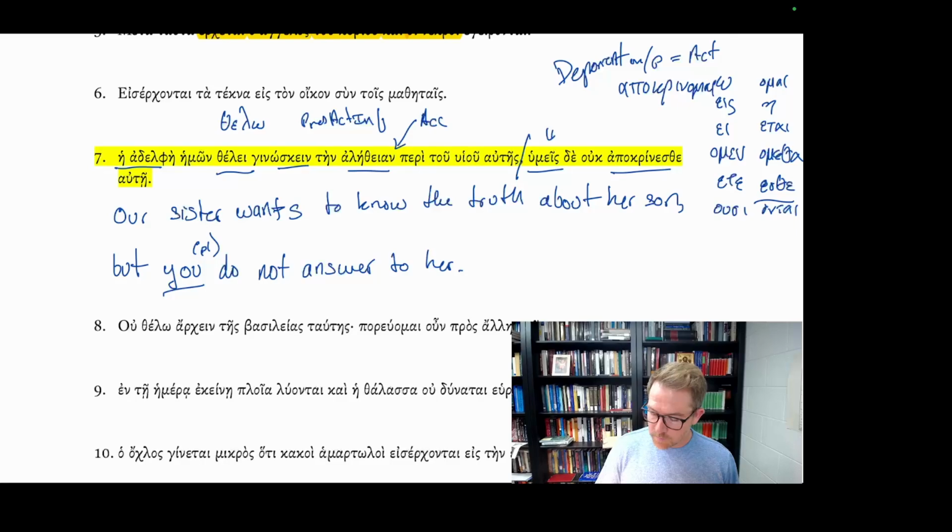Why to her? Because notice aute is in the dative, right? We have this iota subscript, which is our alarm bell ringing. Iota subscript is telling us we're looking at a dative pronoun. So we have to be on the lookout. It's crucial as the sentences become more complex and we add new verb forms. In this case, we move from the present active indicative to the present middle passive indicative, that we're paying really close attention to case, number, gender of nouns, of adjectives, of pronouns, and it will help us understand what we're looking for when we come across these sentences.